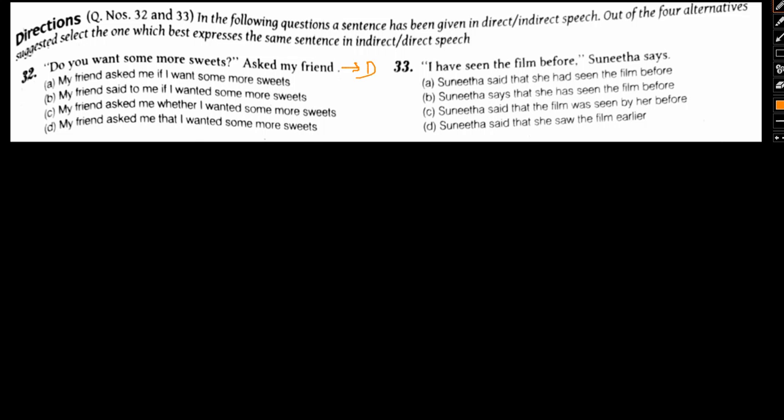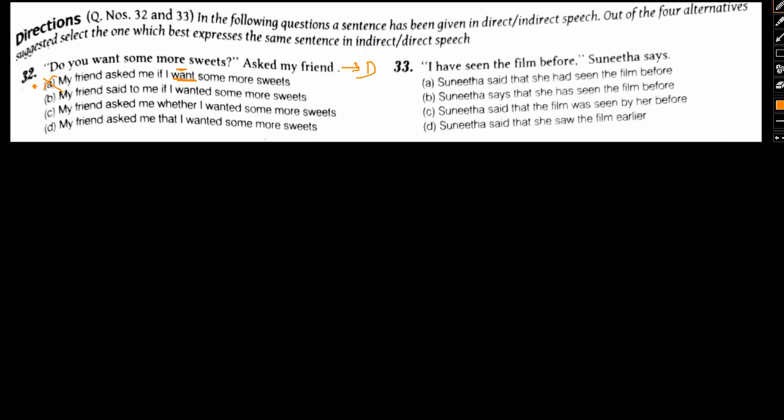This can be a good option because we have used "if" here. But since it's indirect speech, the verb should have been used in the past tense. Since the verb here is in the present tense, we cannot use this.